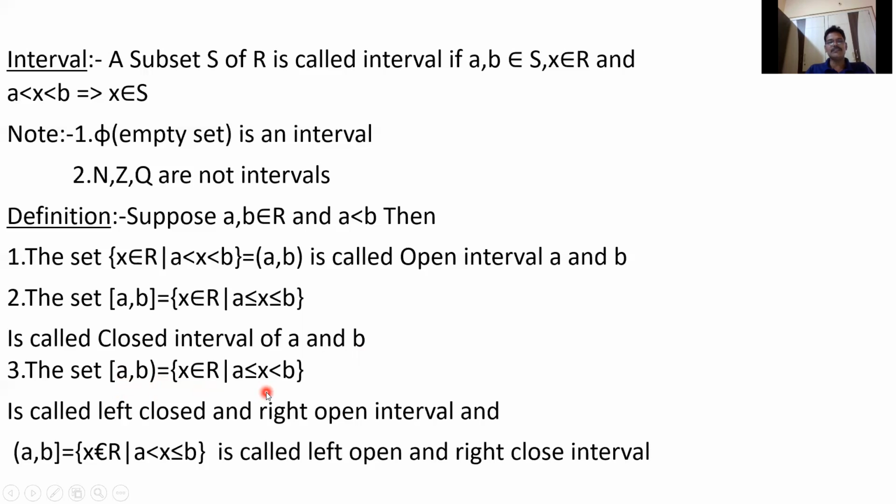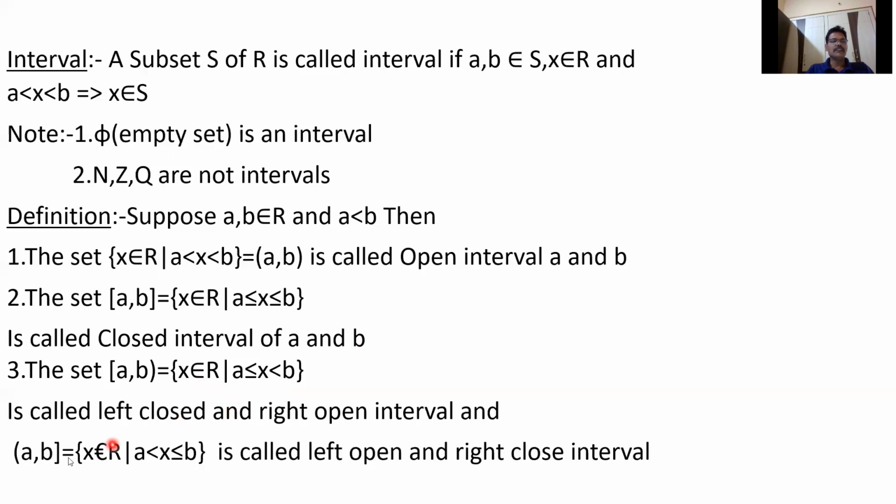The set of all real numbers between a and b, where we can take a also, so a belongs to this set, but b doesn't belong to this set. This is called left closed, right open. So left closed and right open means the set of all real numbers between a and b, where a belongs to this set, but b doesn't belong to this set.